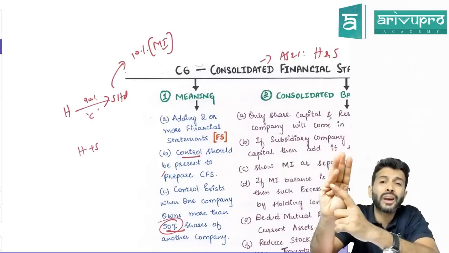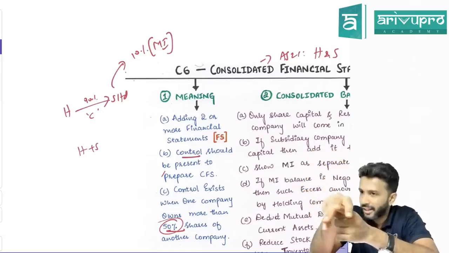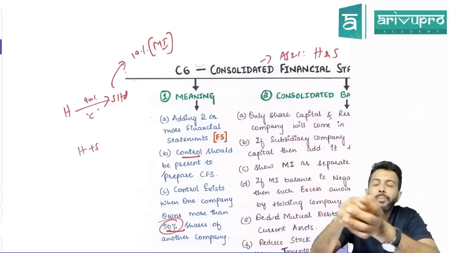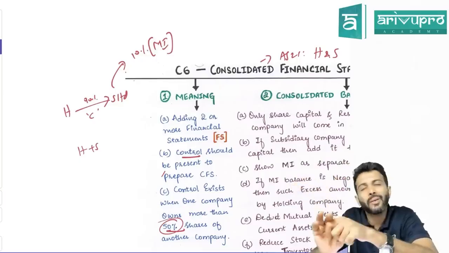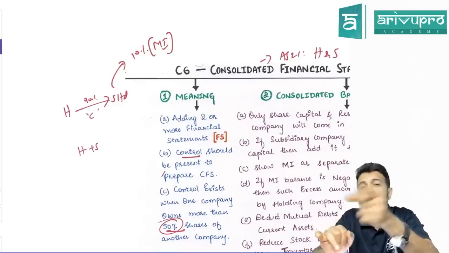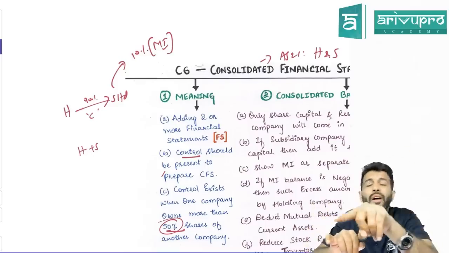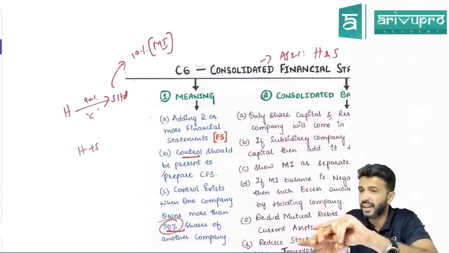Working note number 1 is the shareholding percentage of the subsidiary company. Basically, in the subsidiary company, who are the shareholders? That's one. Second, the working note of general reserve. Working note number 3 is for the P&L account of the subsidiary company. Working note number 4, analysis of reserves and surplus of the subsidiary company.